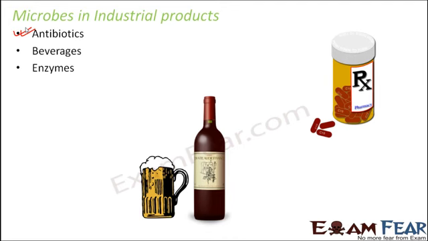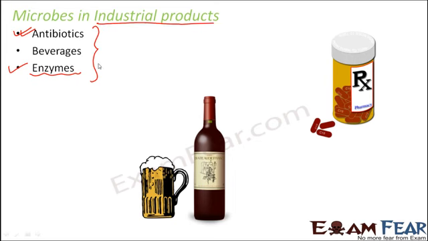Enzymes. Now, enzymes are extremely important. When we say enzymes, we are not only talking about enzymes, but various chemical substances which help in so many different processes. And many of these enzymes are prepared from microbes. All these things can be prepared from microbes on a larger commercial scale, and that is why they fall under the category of industrial products.